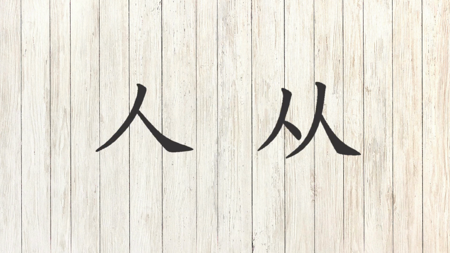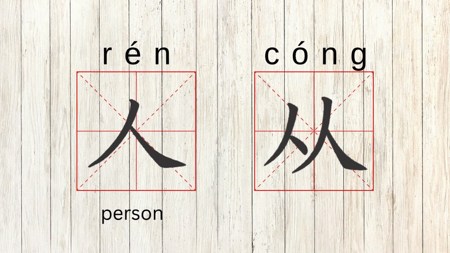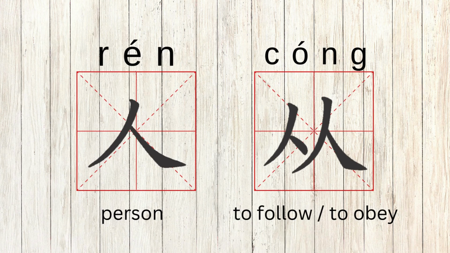Do you remember these two characters we have already learned? Let's review them first. 人: a single character made of one left falling stroke and one right falling stroke. It means person. When we use this single character as a building block and put two of them together, we get 从, which means to follow or to obey.